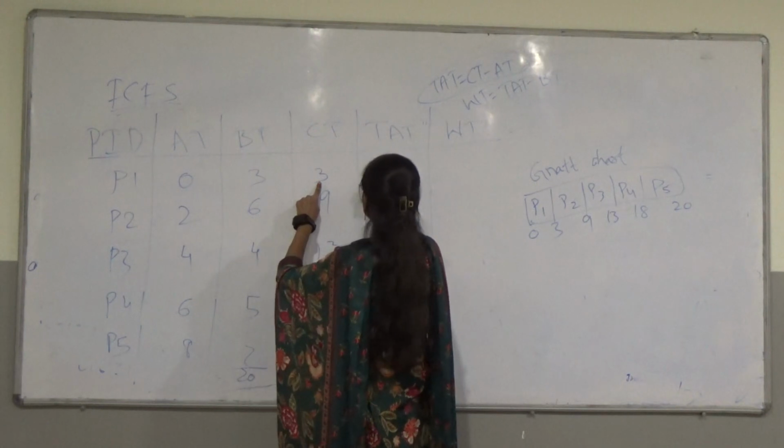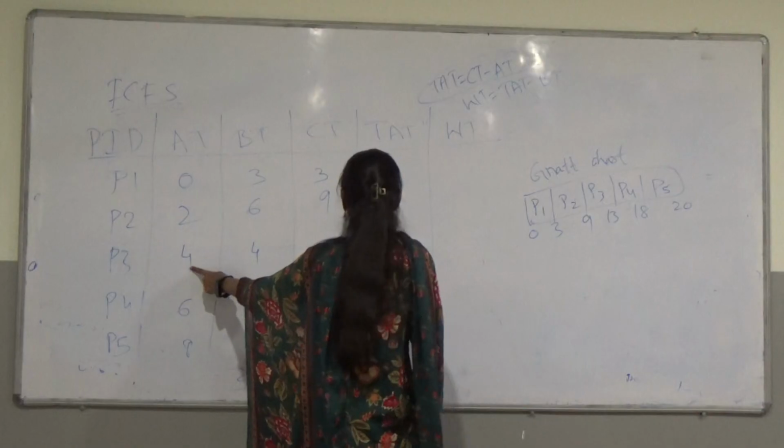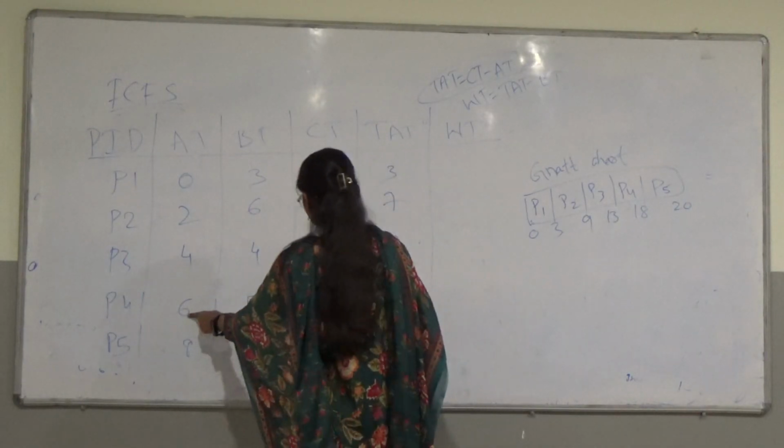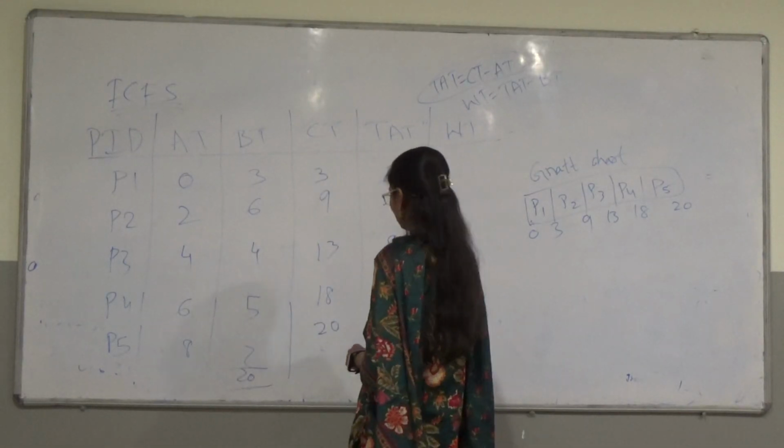3 minus 0 equal to 3. 9 minus 2 equal to 7. 13 minus 4 equals 9. 18 minus 6 equals 12. 20 minus 8 equals 12.